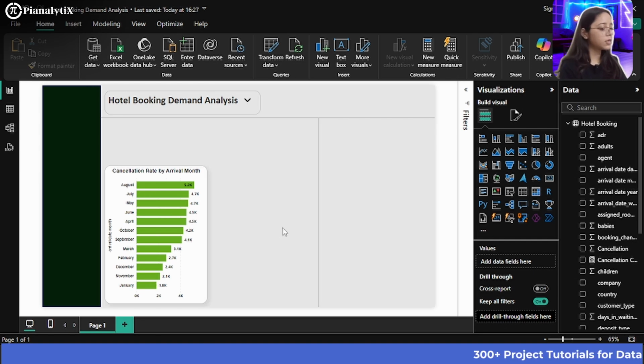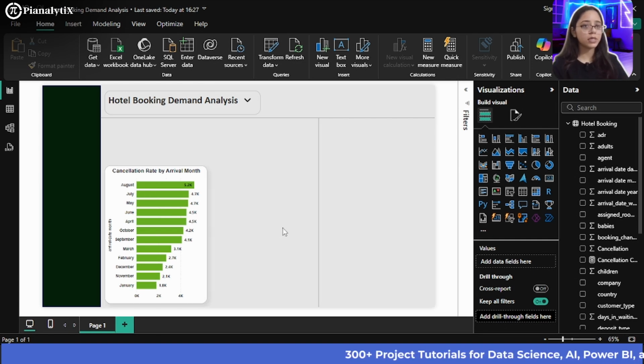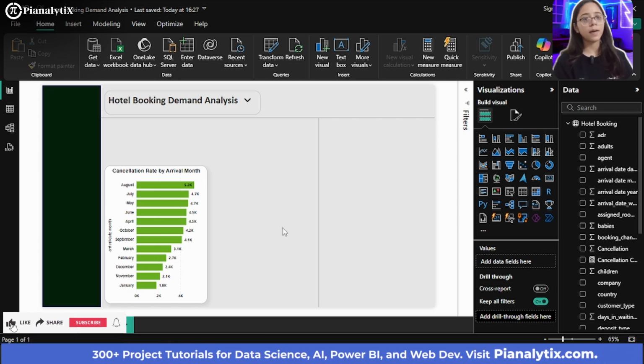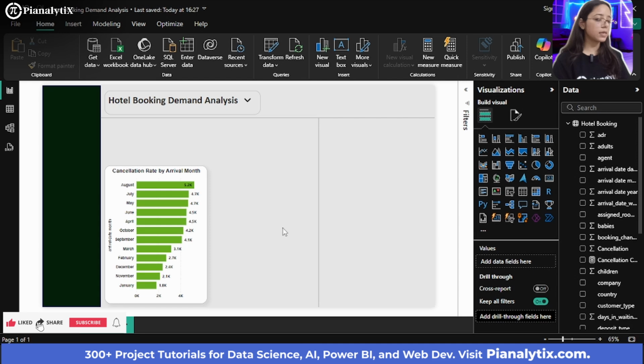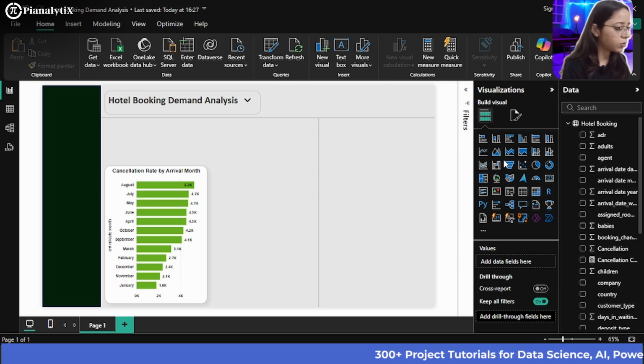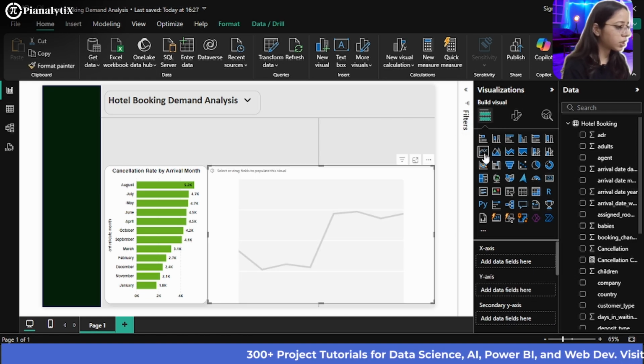Now what you can do is, moving on with another visualization, we can show the number of stays that happened in the weeknights compared to the total stays in the weekend nights. Because we want to see, for example, if the total number of stays were highest in the weeknights, which means basically that people traveling for business were much more compared to people who have just normally booked their hotels, not for any business purposes. So let me show you. For subsequent months also I can show you, but now let's just pick the line chart here.